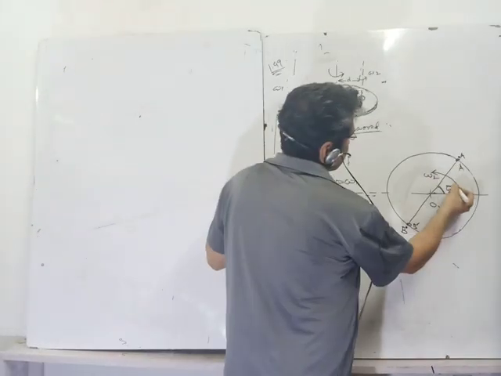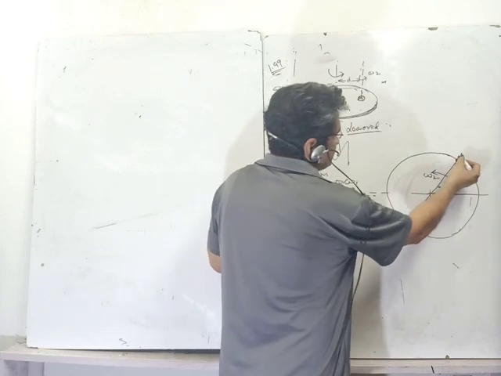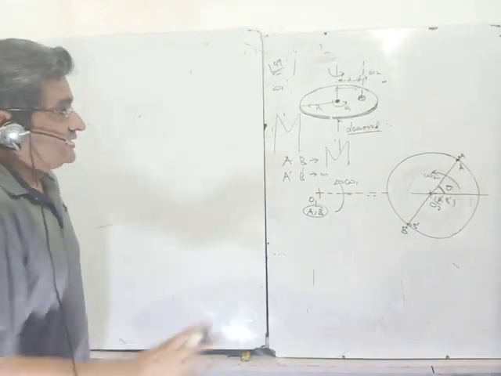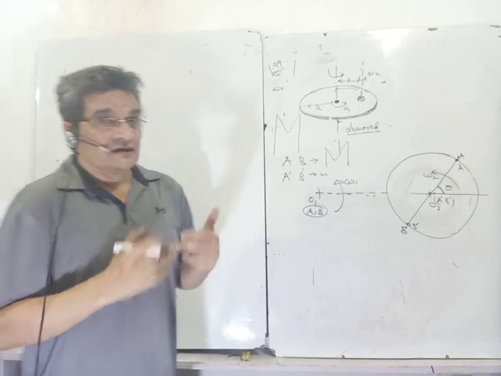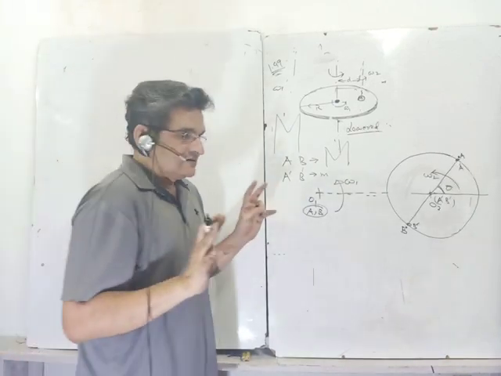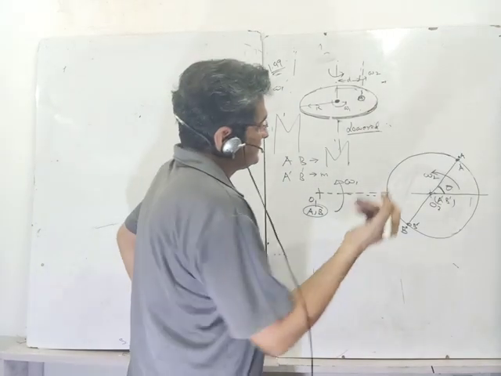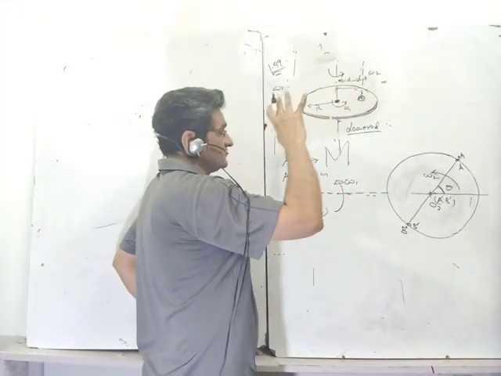Now when this is rotating, these points A dash and B dash are rotating about O1, and A and B are rotating about O1. So A and B are rotating about O1, and about O2 A dash and B dash are rotating. So that I don't mix up, it's quite likely this mess up may happen. If a mess up happens while I speak in A B dash, just correct it. It is quite likely to happen when there are so many points. So 4 points, my God.